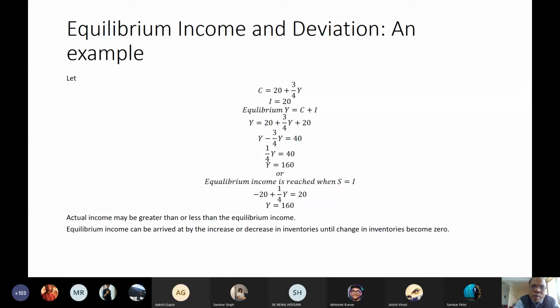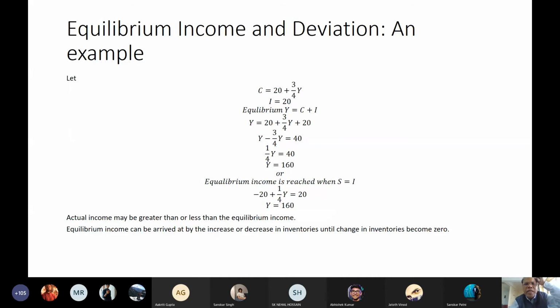Now what would happen to equilibrium income? Is 200 an equilibrium income? Can 200 be an equilibrium income? With the assumption that C is equal to 20 plus 3/4 Y and I is 20, there is only one level of income which is at equilibrium, that is 160. Any income greater than or less than this cannot be an equilibrium income.